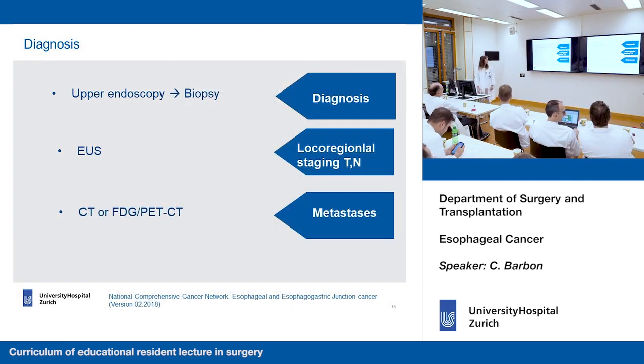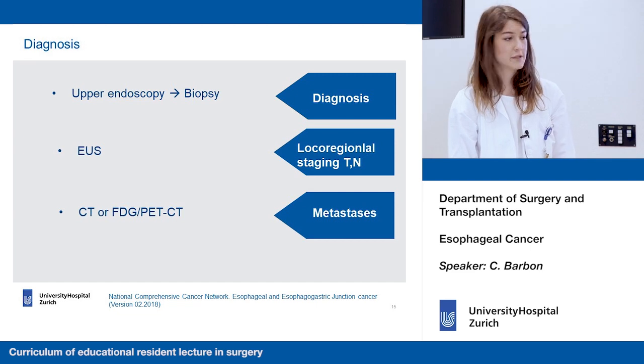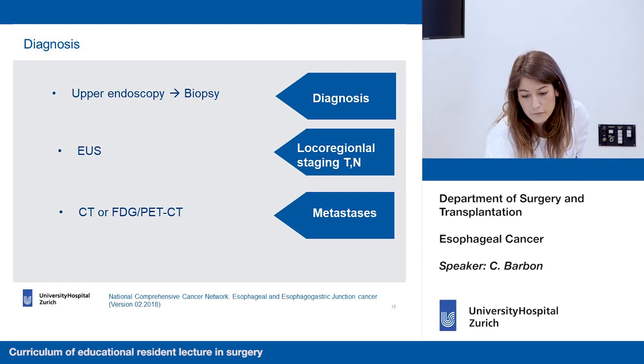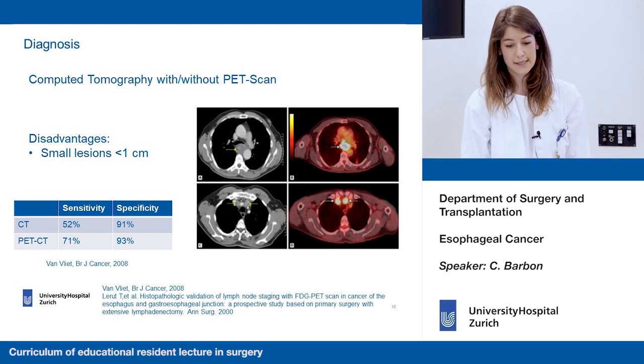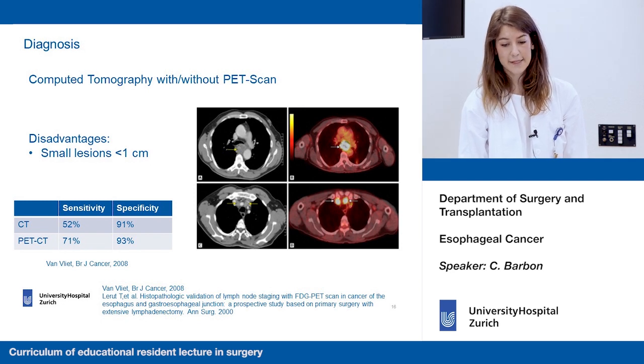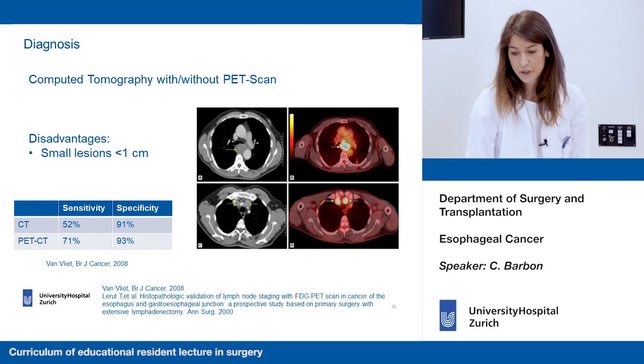And what about the distant disease? The guidelines say that we can perform a CT. However, PET-CT has a higher sensitivity, and this is why in Switzerland we usually perform directly the PET-CT, because often patients undergo CT, which is negative, and they still need to get a PET-CT. So as you can see, this study shows how the CT has a lower sensitivity and specificity with respect to PET. However, PET still has difficulties in detecting lesions that are smaller than 1 centimeter.